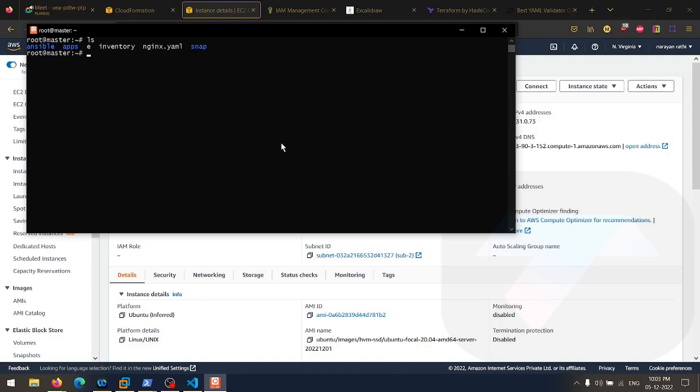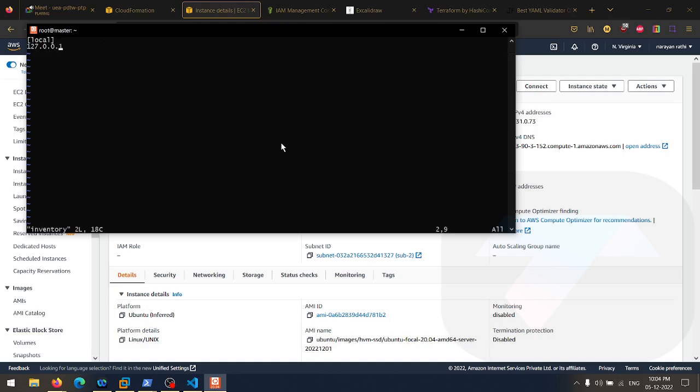Here I have one folder, and the files are outside the folder. So as you can see, nginx.yaml is already available here. This is the same YAML that we saw on the desktop. I've already placed the YAML here. And if I just go back, here we have one more file, that's the inventory file.